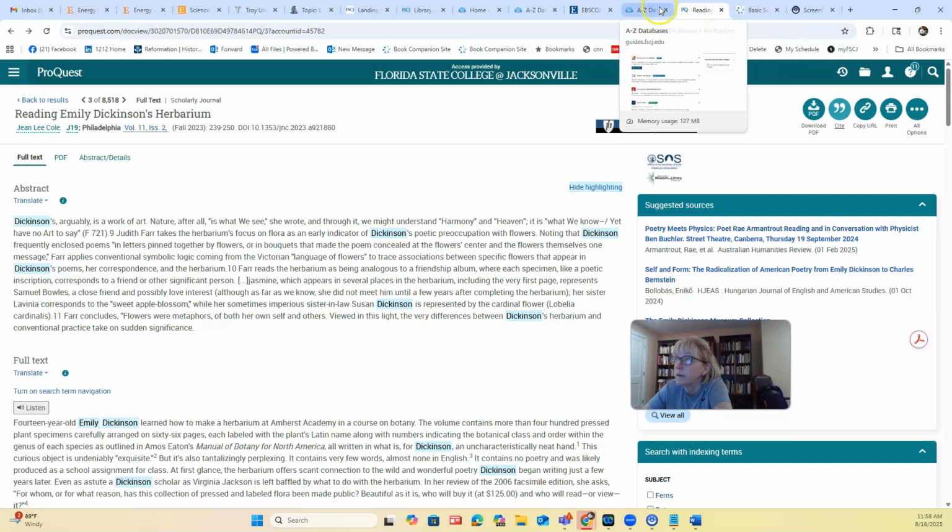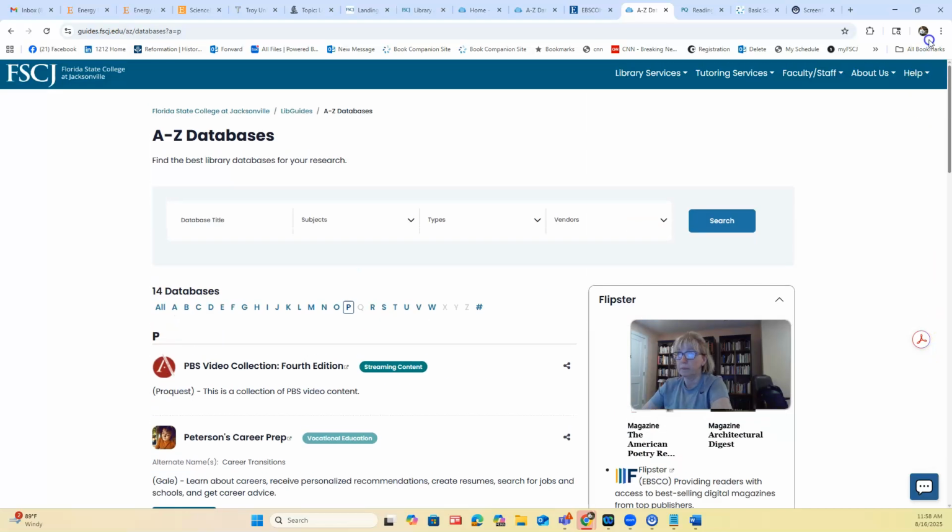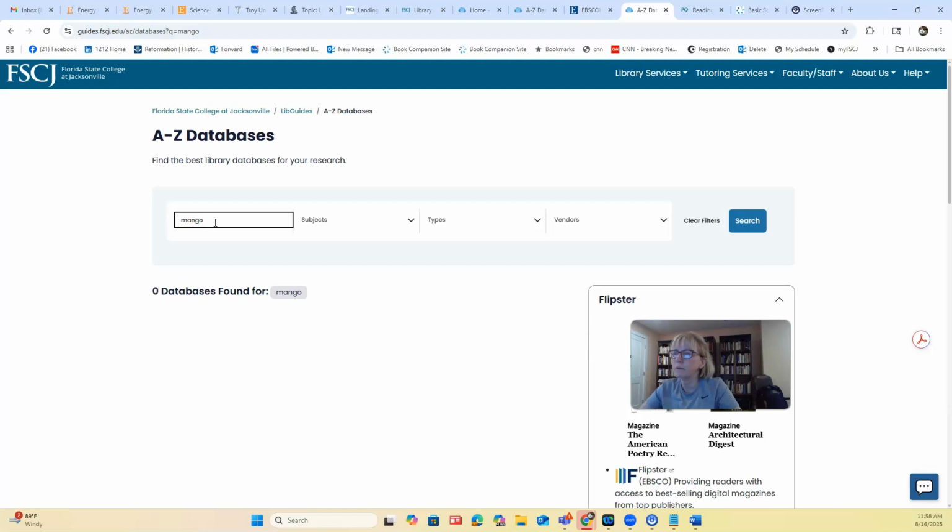Now let's just go back to the A through Z databases, and I'm just going to type in Mango, and you're saying, why are you doing that? Well, the reason I'm doing that, oh, it's not here. Mango is a great database for practicing languages. Anyway, so we've done this. Let's look at Flipster. Let's explore it.